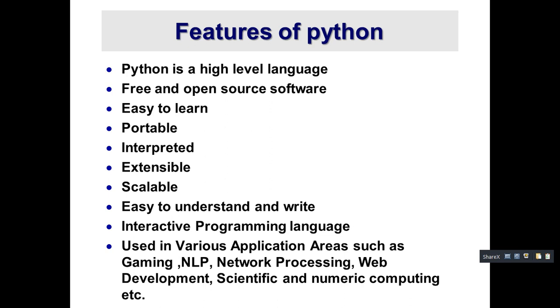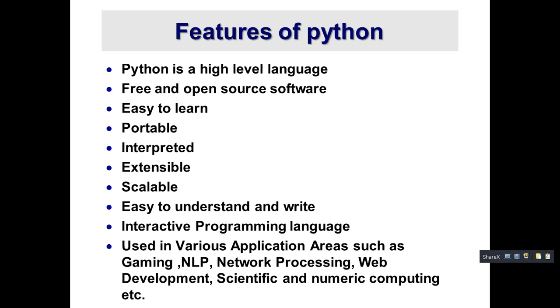Source code is the readable instructions written by the programmer. What we are writing, as a human, is normal English. So that readable instruction written by the programmer is a high level language. As usual, the high level language will be converted to the low level language, which means machine language. So the first point is Python is a high level language.